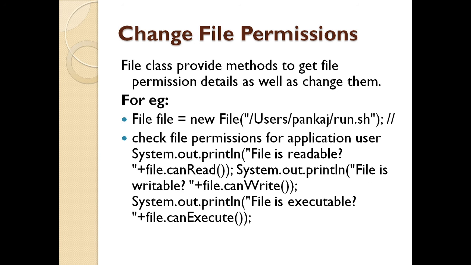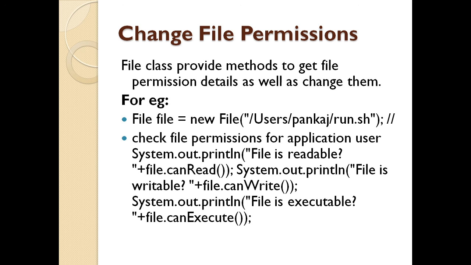Then we will see what are the file permissions. The file class provides methods with which you can give permission to the user or you can even change them. So for this again I create an object file. I create a file with the path parameter run.sh and then I check for the permission. So if I want to check for the permission, I write here system.println is the file readable. If it is readable, it will return true. So I have the method can read.